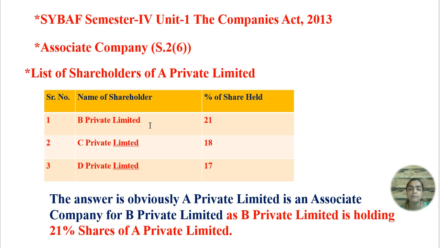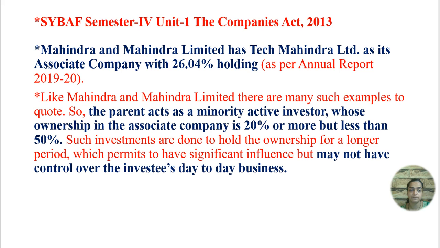B is holding 21% of shares in the A company. That's why it is called an associate company. The answer is obviously A Private Limited is an associate company for B Limited, as B Limited is holding 21% of shares of A Private Limited. So we can conclude here.